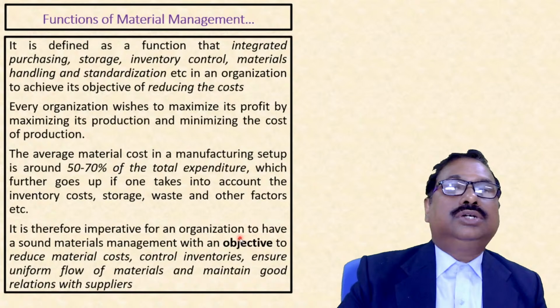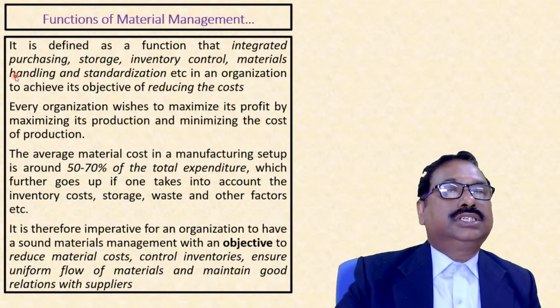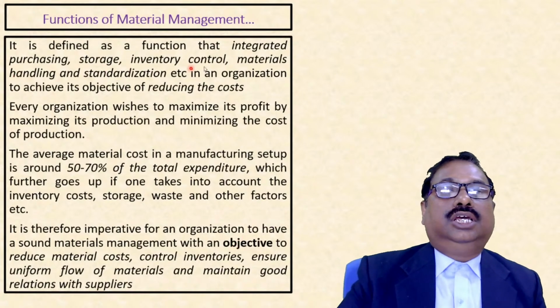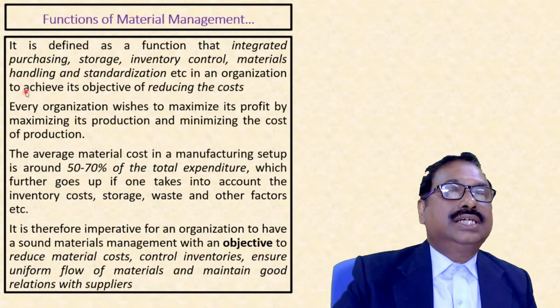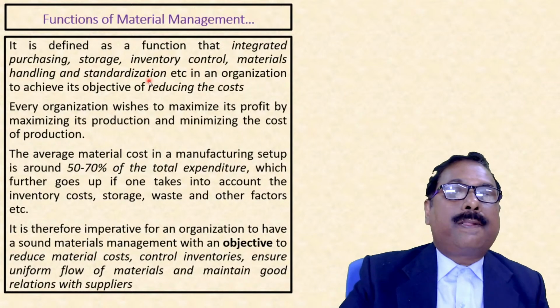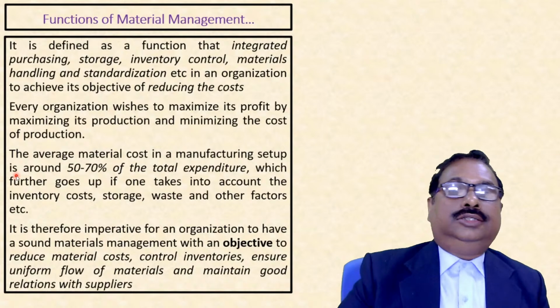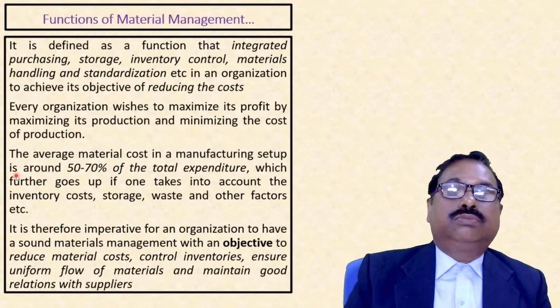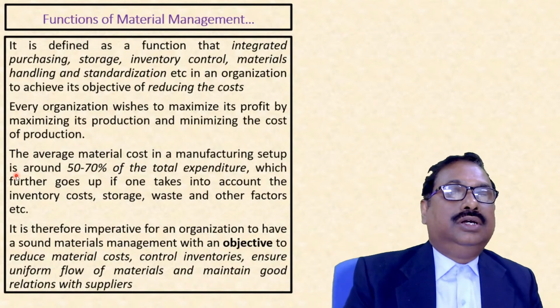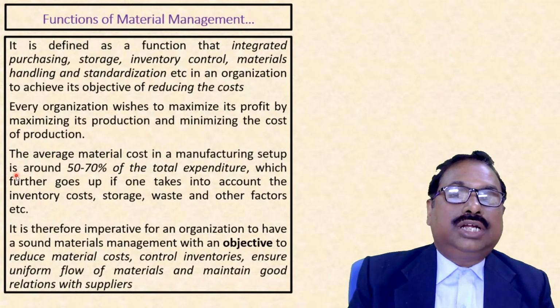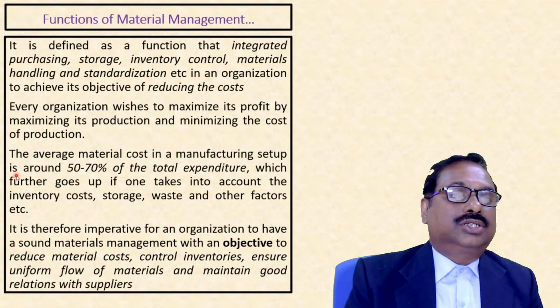So how do we reduce the cost? We integrate purchasing, storage, inventory control, materials handling, and standardization. So every organization wishes to maximize its profit by maximizing its production and minimizing the cost of production.